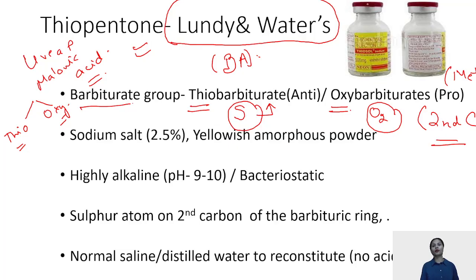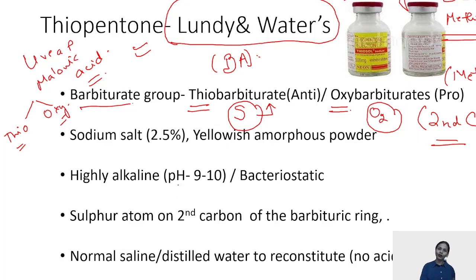Now the question that comes is, which is the drug of choice for electroconvulsive therapies? What is electroconvulsive therapy? You actually induce a seizure in the patient. Now, when you are inducing a seizure, of course, you need a drug that is proconvulsant. So, the drug of choice for ECT is methohexitone.